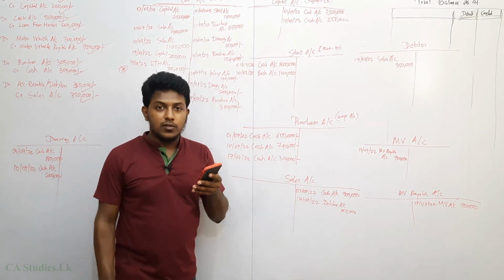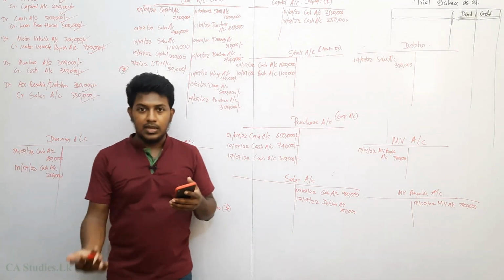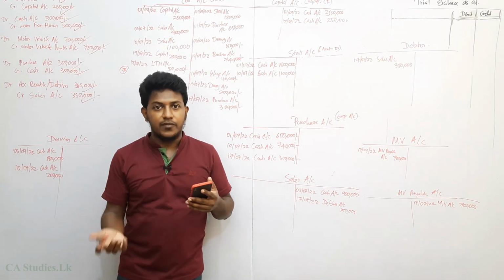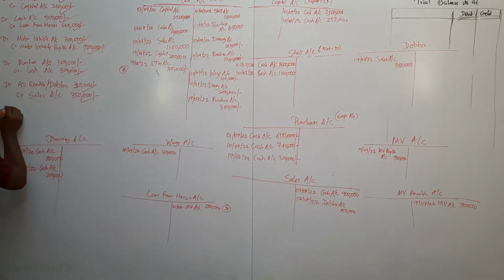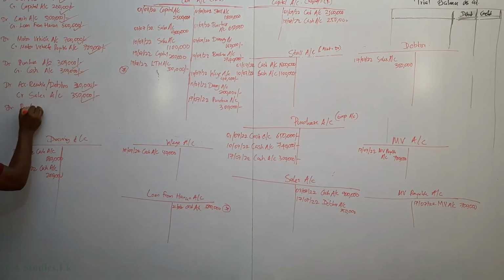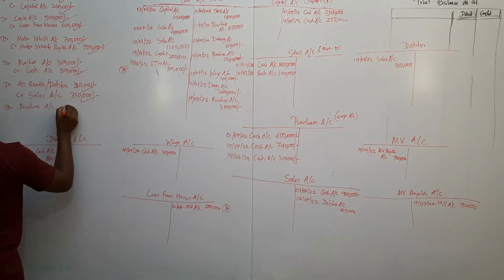Now 750,000 worth of flowers bought in cash. Balance 50,000 is credit. Now debit purchase account. Purchase account increases how much? 800,000.